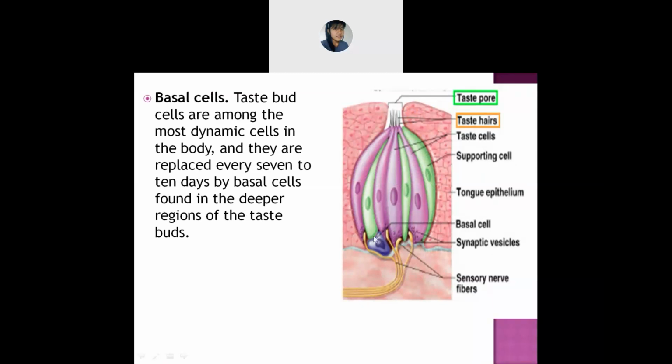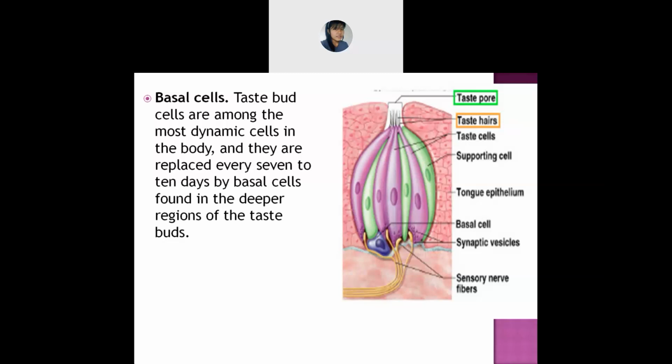The basal cells are also included in your taste buds, which is in your tongue. And the basal cells are the most dynamic cells. The most dynamic cells means they are the most large in number, you can say.